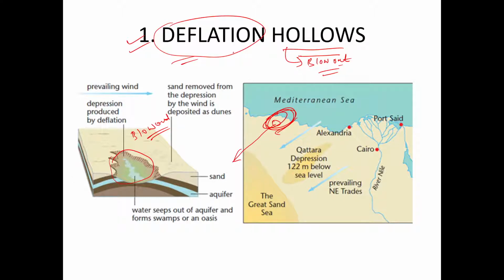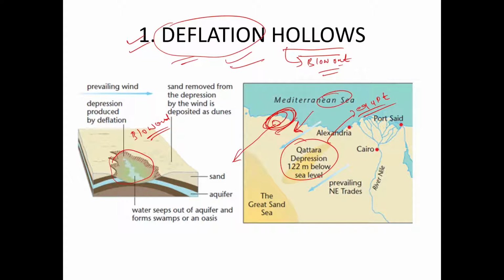So a very famous deflation hollow is Qattara depression, right? It is a very famous depression in Egypt, right? So in Egypt, you must have heard about the local winds, right? In geography we read about local winds. So they keep flowing from this Mediterranean Sea.